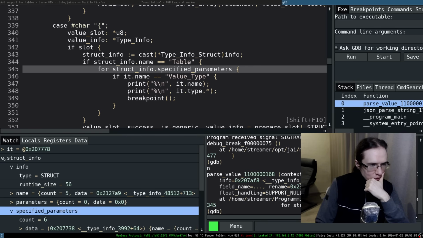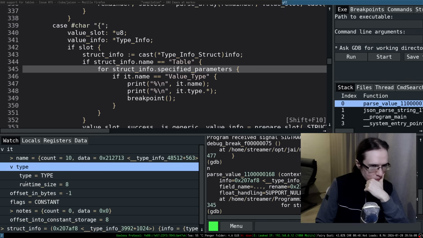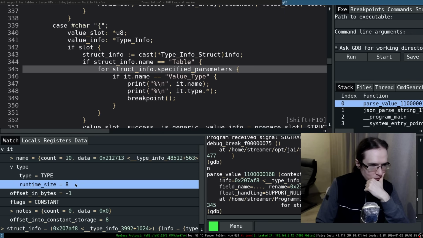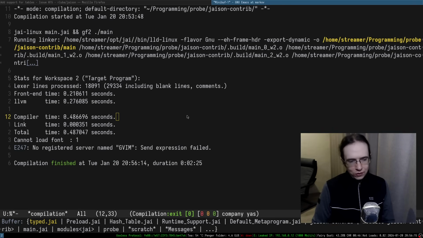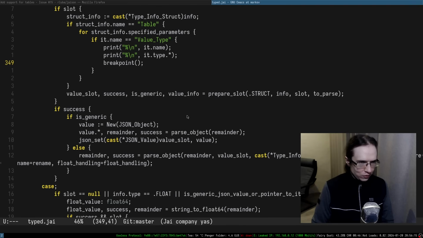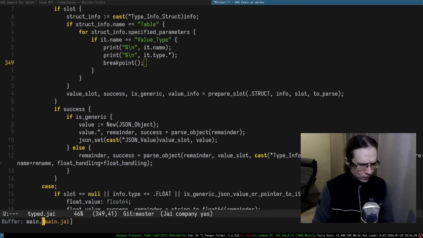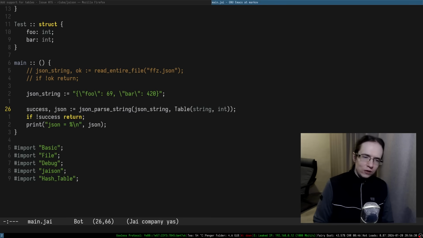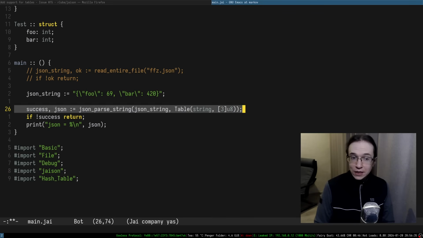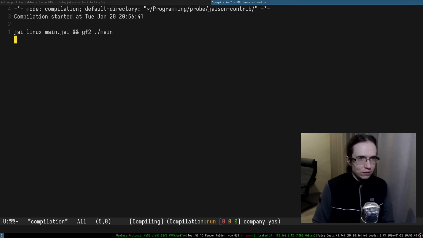Specified parameters, because that's the type. Runtime size is 8. So that's the point. Wait. So the type is the type. I can just use it, can't I? If I give it something bigger, well, I mean, it's an integer. It's still 8 bytes. Okay, what if I say it is 3 bytes? How about that? Is it gonna be fine?